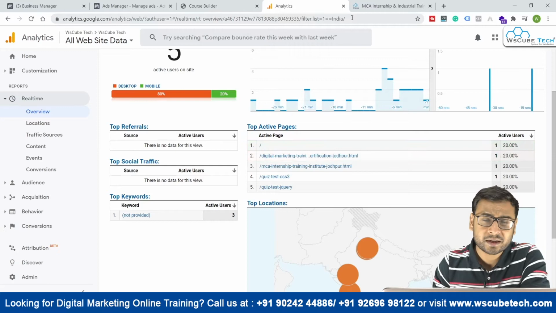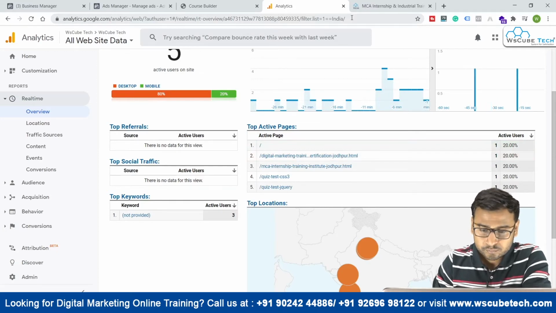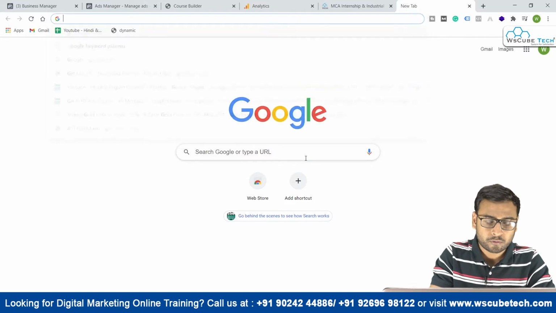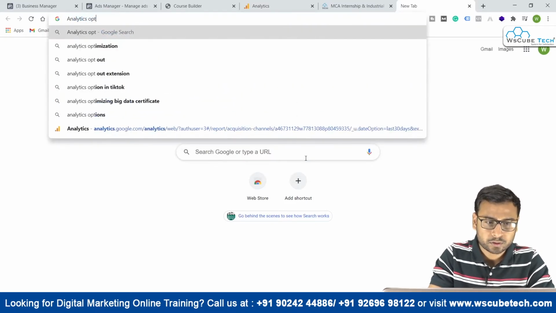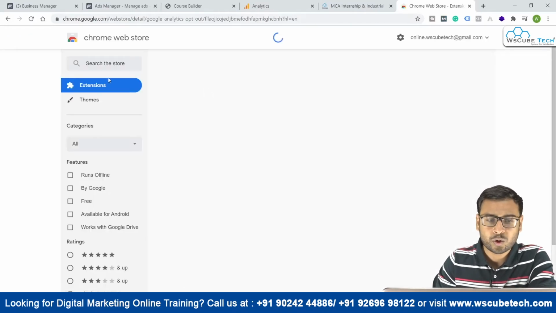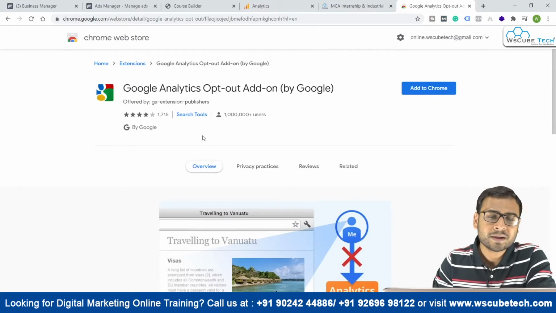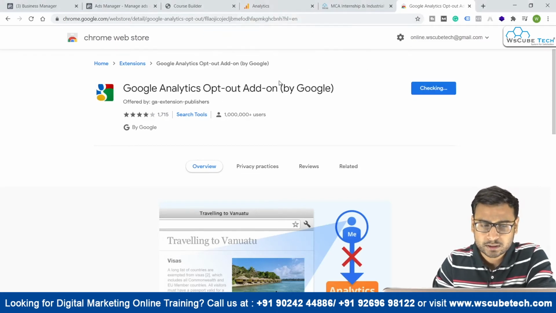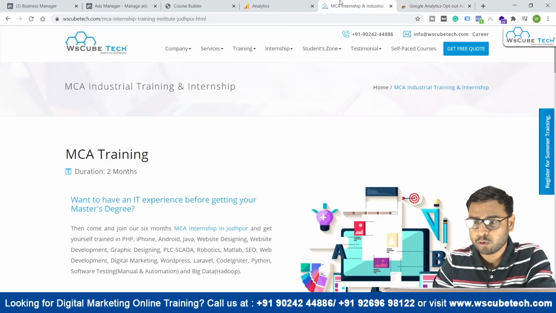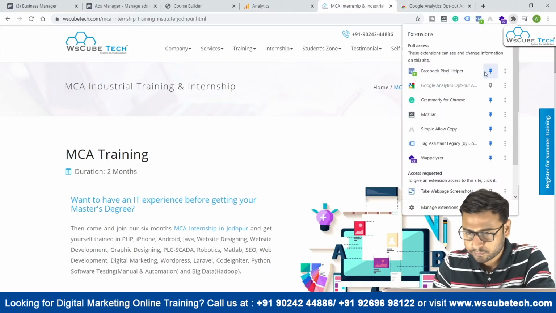How can I make sure that analytics is not able to track my data? We have a very small plugin for this purpose. We can go to the Google Web Store, or simply search for the Google Analytics opt-out extension. It is a very small plugin by Google. Once we install it, it blocks the browser from sending any information to Google Analytics. We install this extension on our Chrome browser, come to this page, and activate it.